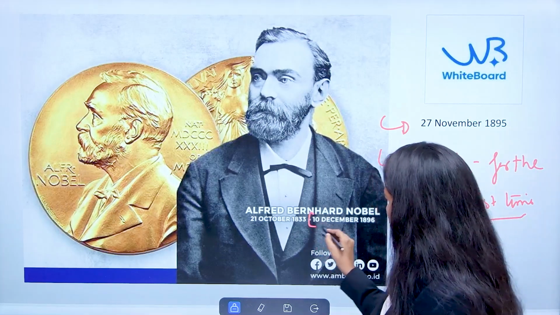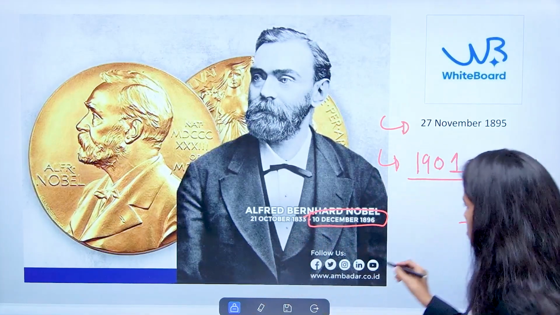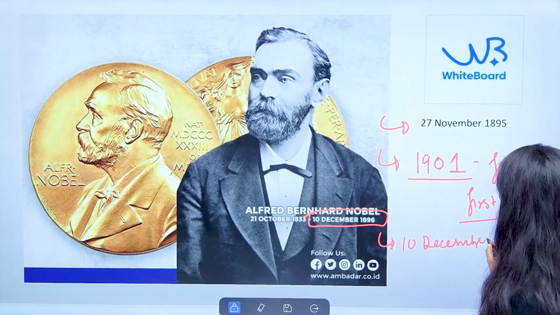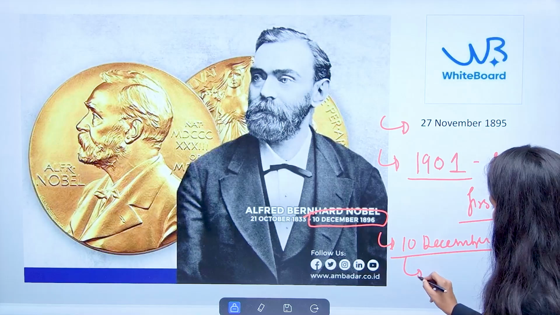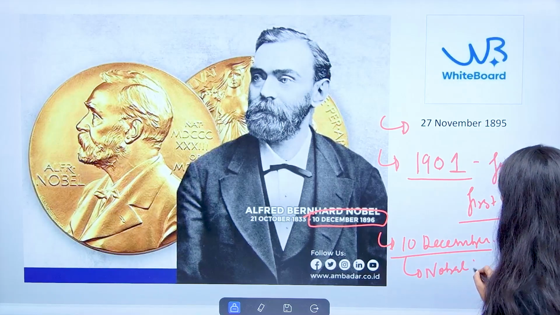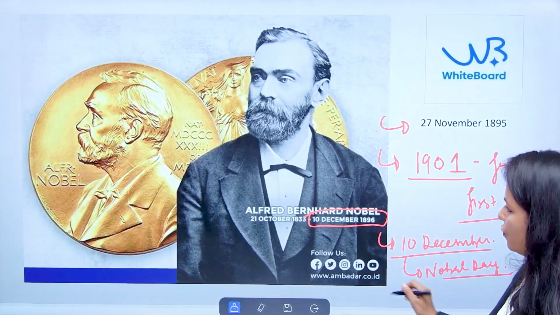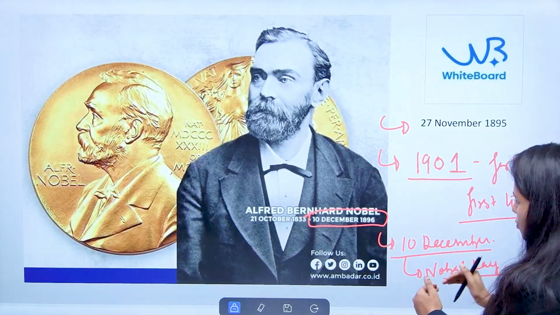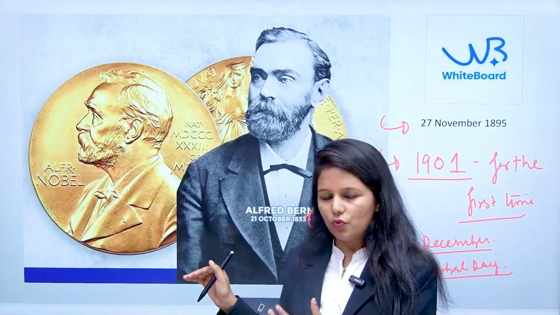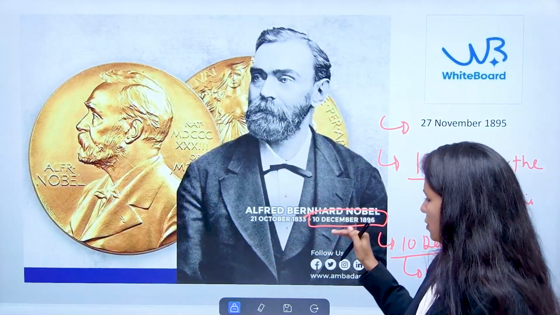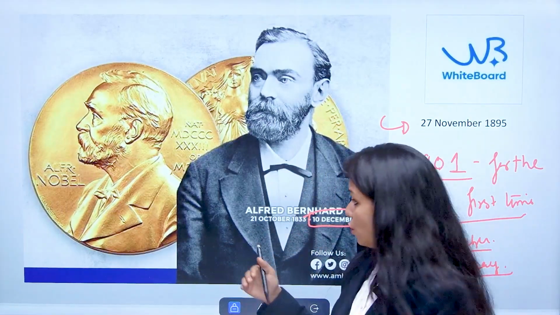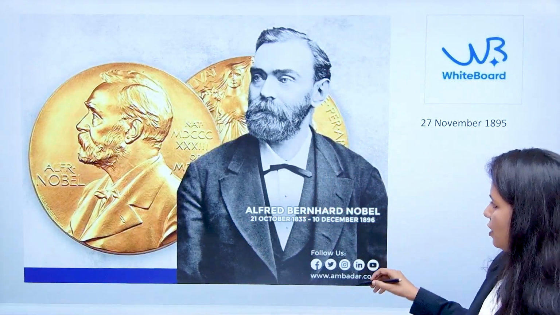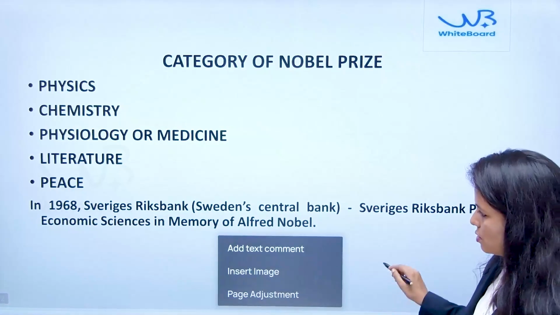The second most important date you should know is the 10th of December. This is the 10th of December, which is termed Nobel Day, the death anniversary of Alfred Bernard Nobel. So what is the significance of this particular Nobel Day apart from the death anniversary of Alfred Bernard Nobel? We are going to discuss that in the continuation of this session. So this is about the background and how the Nobel Prize came into existence.